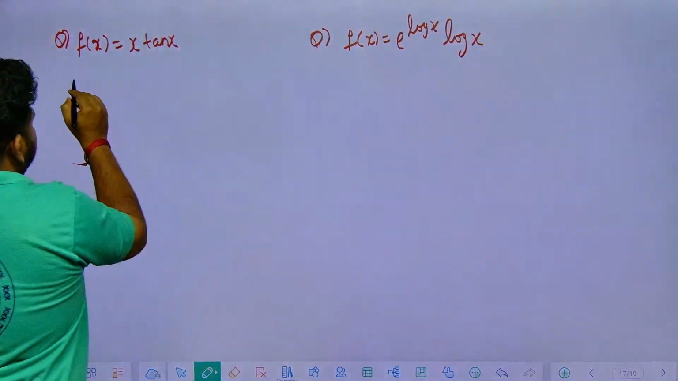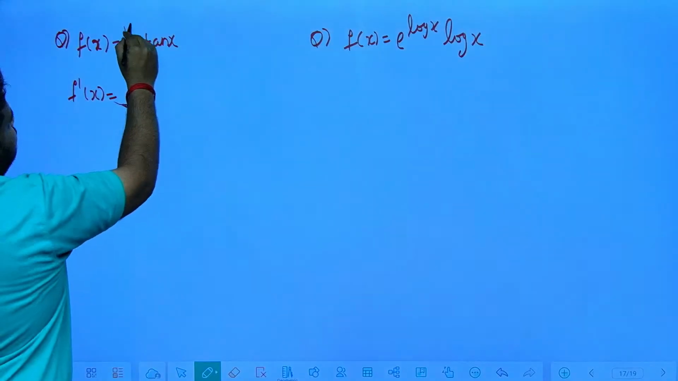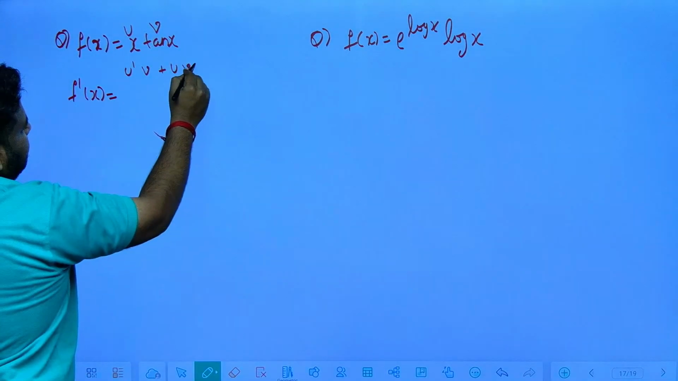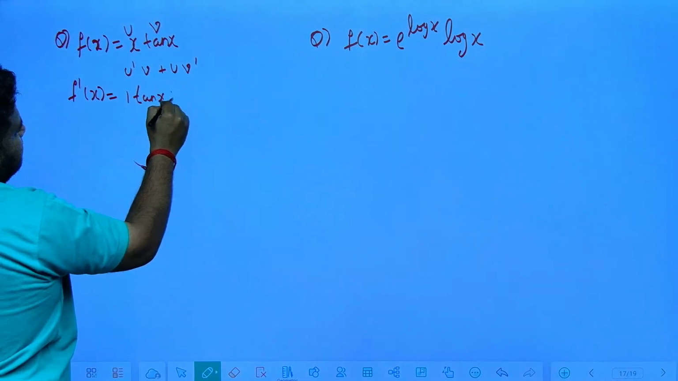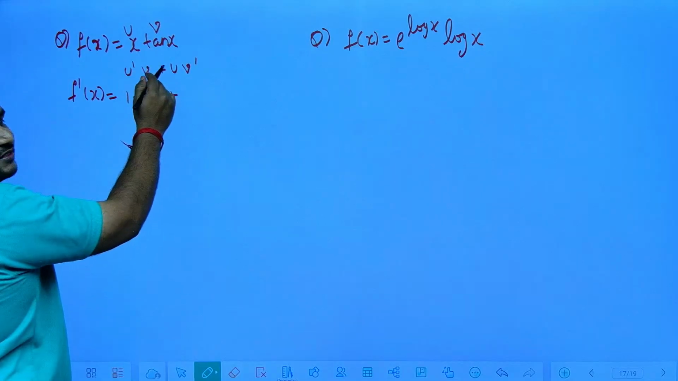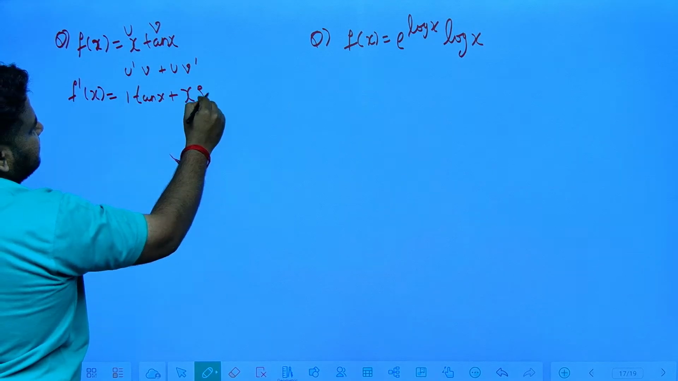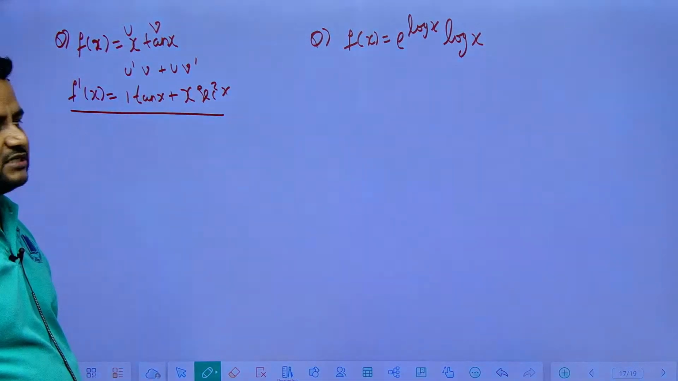Here they have given f of x is equal to x tan x. We have to find f dash of x, or we have to find dy by dx. So first function u and second function v. You will write u dash v plus u v dash. Derivative of x is 1, tan x keep it as it is, plus u keep it as it is. u is x. Derivative of tan x is secant square x. So this is x secant square x.